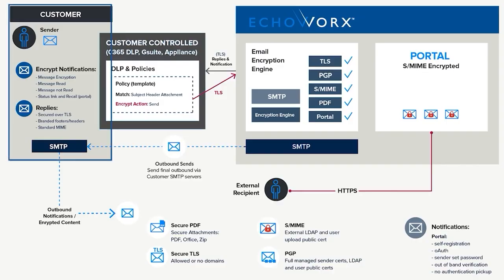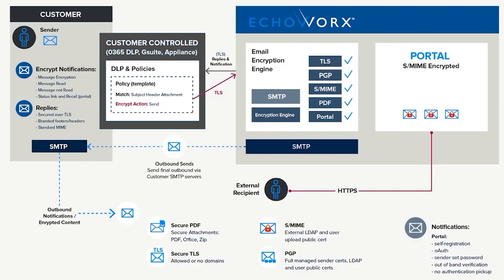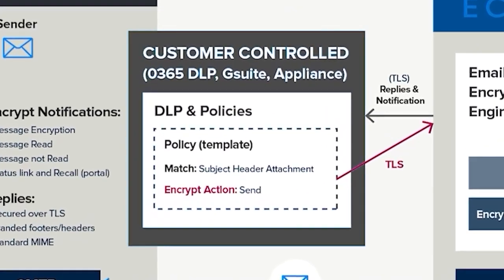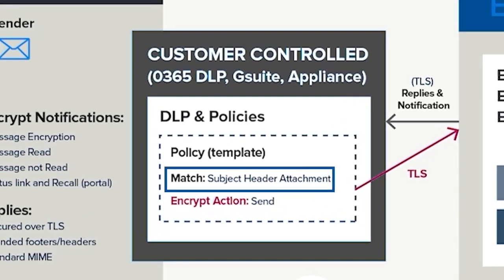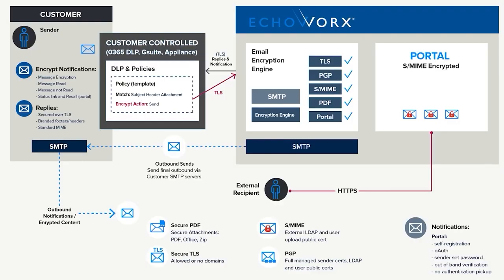So today, a user creates a message, and at the desktop, he's going to tag that message for encryption. There are two fundamental ways that may occur. He may tag that message with a subject tag or a plugin. Alternately, you may be operating a DLP policy or a PII policy that's going to auto-tag that message as it's leaving the organization. But the key thing here is that the inflection point, the point of routing to EchoWorks, is really happening at the boundary. One of the big advantages of that is that there's no real requirement for software at the endpoint.